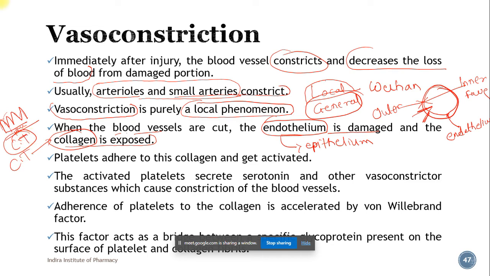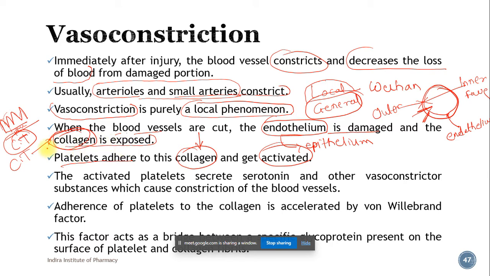The extracellular matrix consists of protein fibers and ground substance, and one of the protein fibers is collagen. Platelets adhere to this collagen and get activated. This is the next step. Whenever there is injury to the blood vessel, the endothelium is cut or damaged and the collagen is exposed.